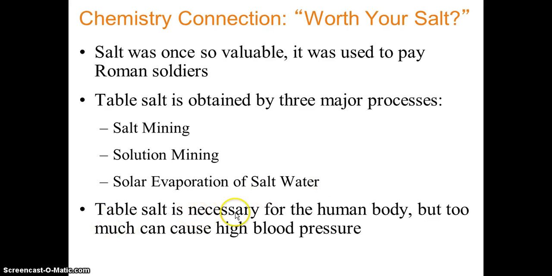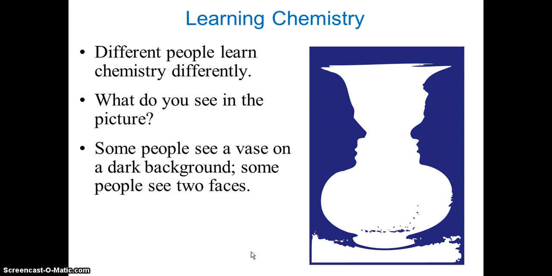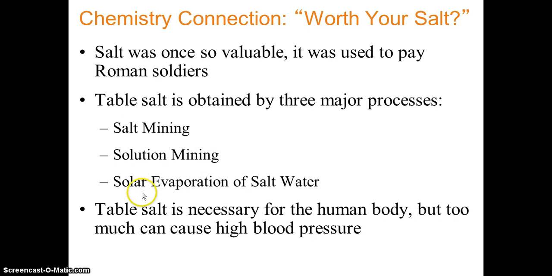Table salt is necessary for the human body, but too much can cause high blood pressure. So you can see how valuable salt is, what the processes are, and why it's necessary.